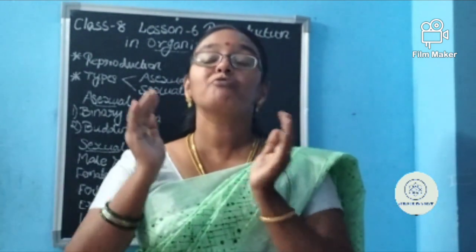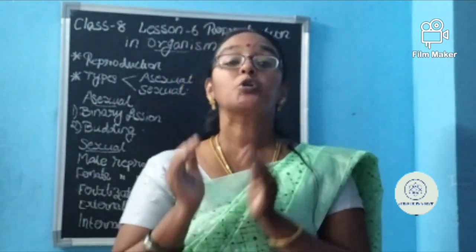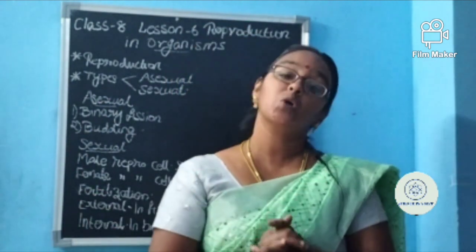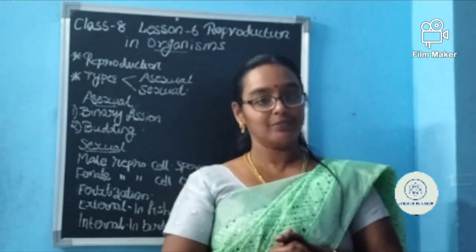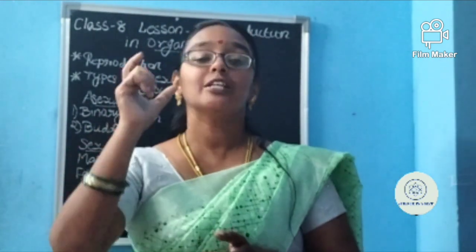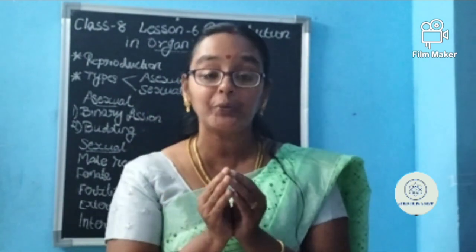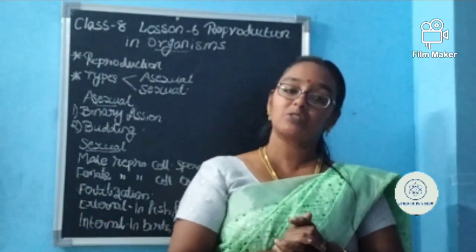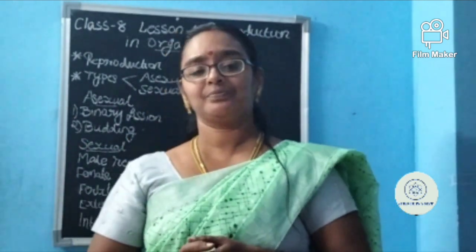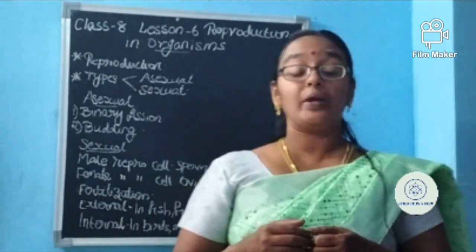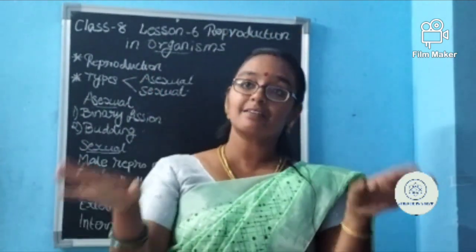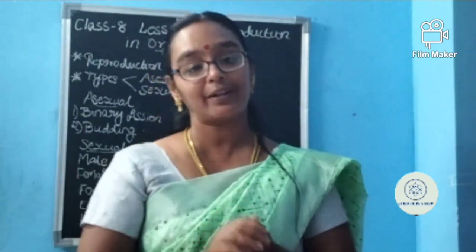The fusion of male and female gametes to produce a zygote is called what? It is called fertilization. We use the term fertilization. That means the sperm and the ovum fuse to form a zygote. This fertilization can be of two types: external fertilization and internal fertilization.